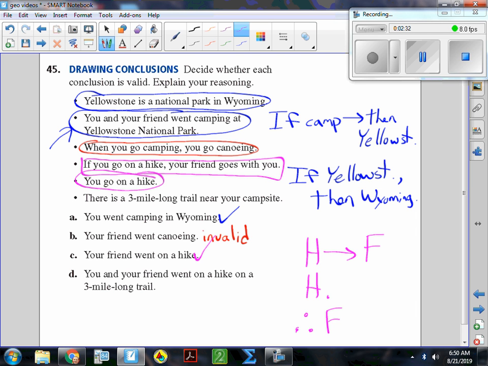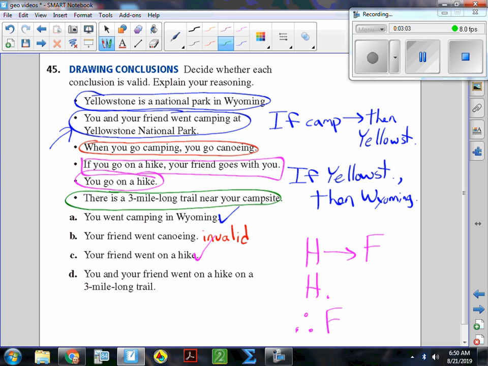And then D says you and your friend went on a hike on a 3-mile long trail. The very last bullet point says there is a 3-mile long trail near your campsite. Nothing says that that's the only trail near your campsite. So if you go on a hike, then you go on a 3-mile long trail. It doesn't really say that. So you'd be making an assumption. So logically, I'm not going to say that D is valid because you'd be making an assumption that the only trail near your campsite is that 3-mile long trail.